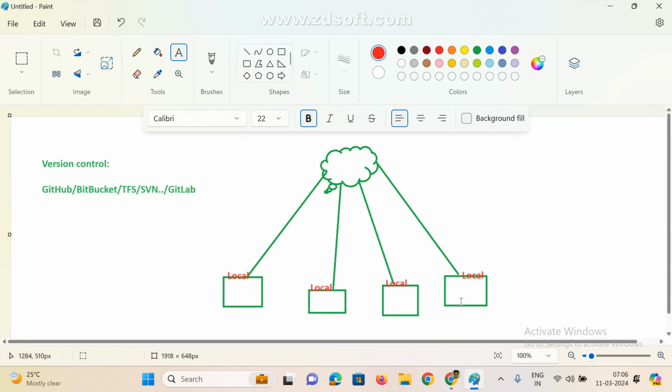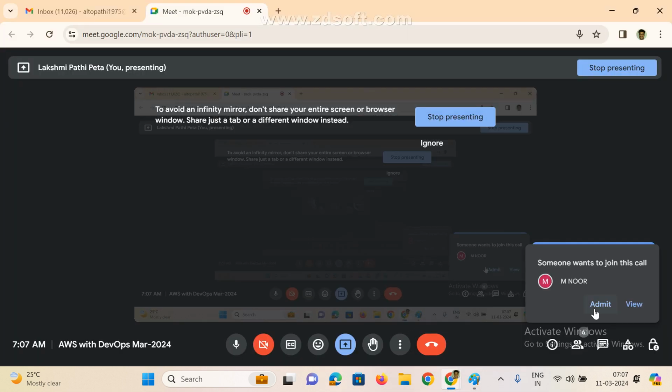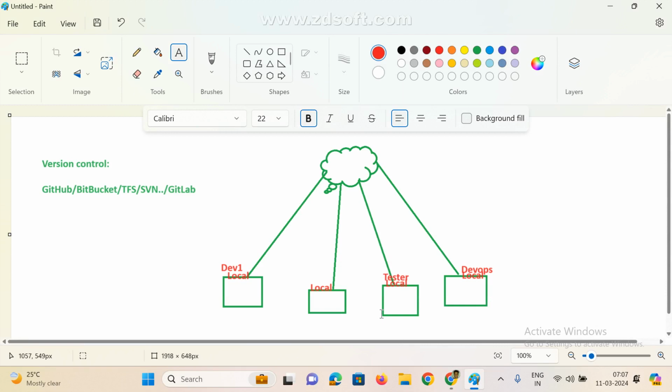Here, for example, this is developer one. He implemented some code. This one is the tester, who wrote some test cases. And I am the DevOps engineer. I implemented some files for DevOps automation, some automation process.